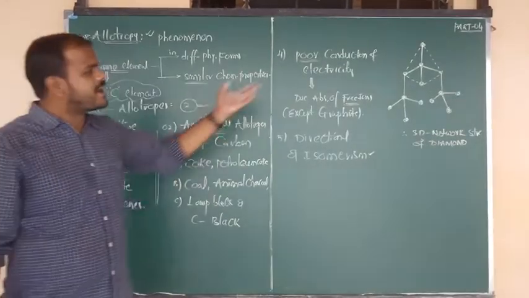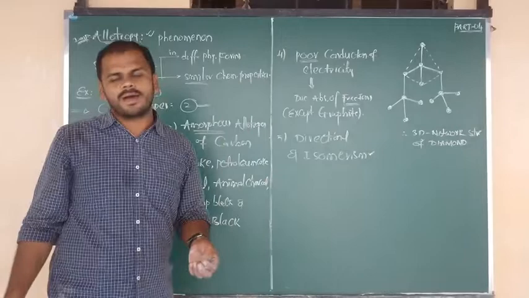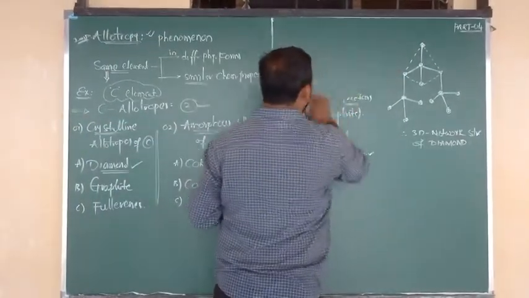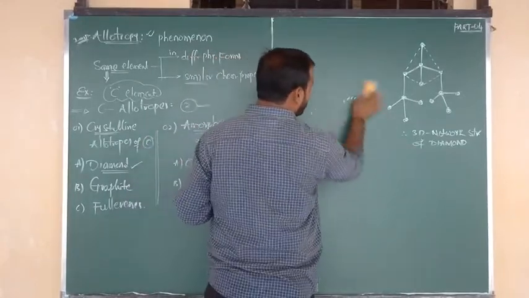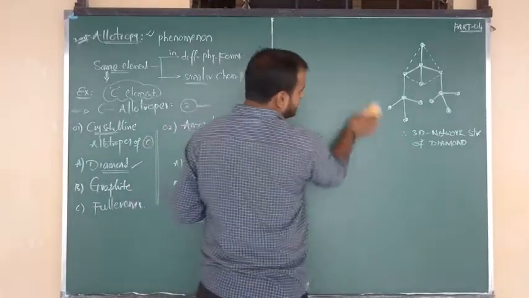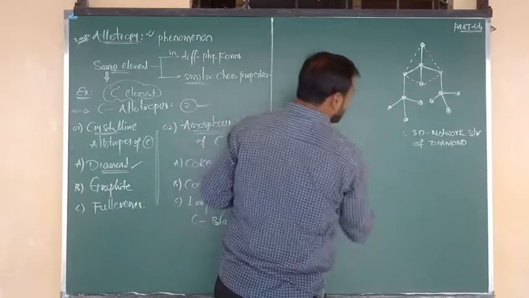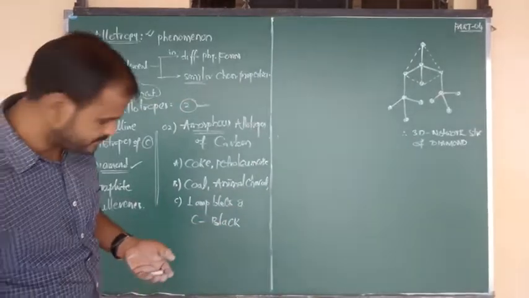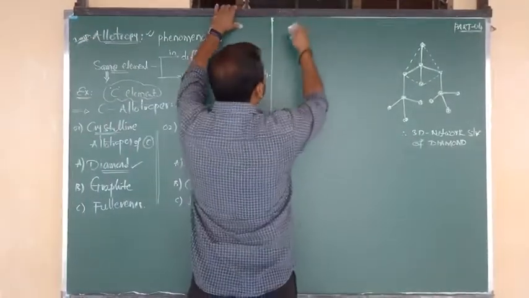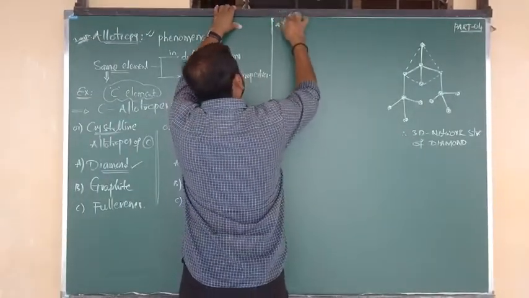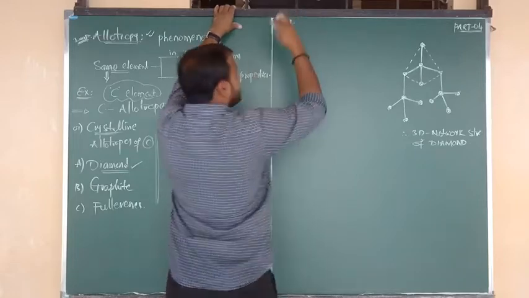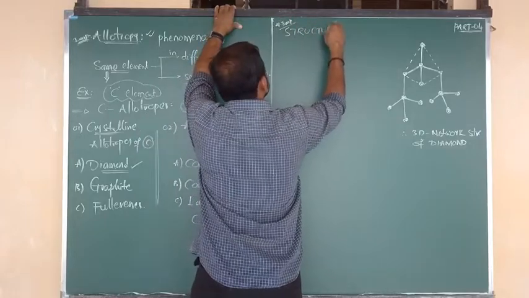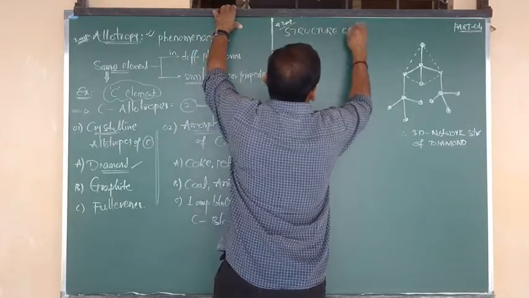So first we will discuss diamond. What will be the structure of diamond, how it is formed, what about the melting point and boiling point, and what about the hardness, all these points of diamond we are going to discuss now, along with a few uses also. Okay, fine beta, it is important for you. Allotropy is also very important. So, structure of diamond.